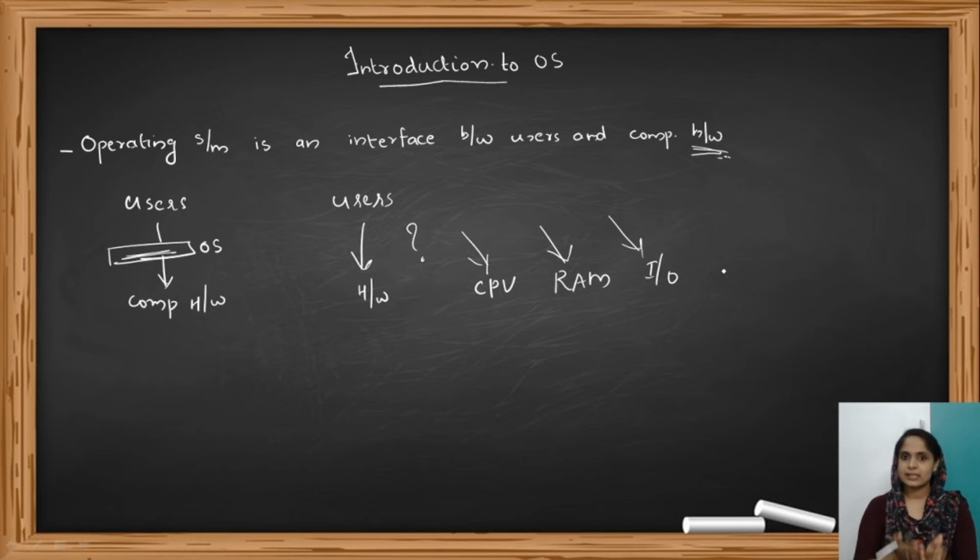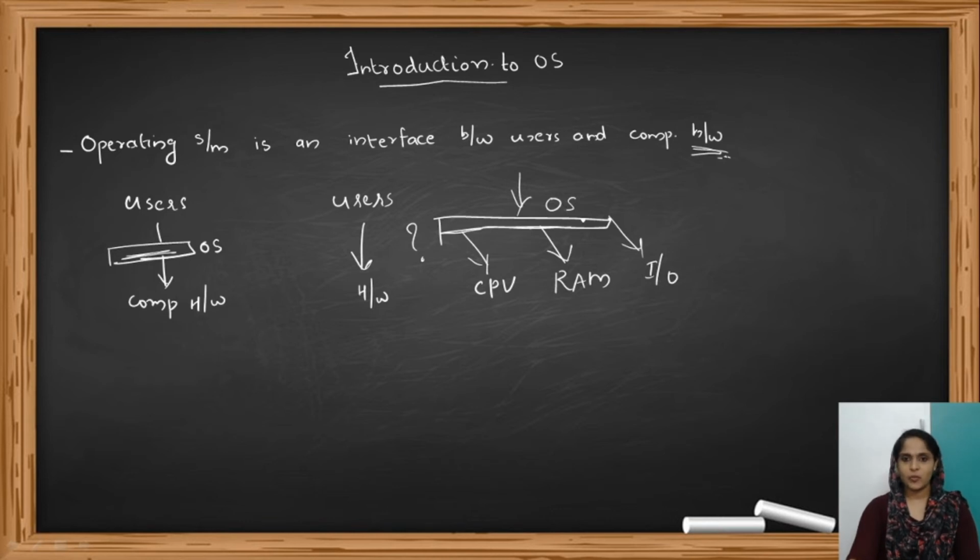Not only for accessing the hardware, but also for every task he has to perform, he has to give instructions to the hardware on how to perform and what to perform. For all these things, he has to write individual programs. So all our tasks will become complex. In order to reduce that complexity, we use an interface between the users and the computer hardware. That interface is our operating system.